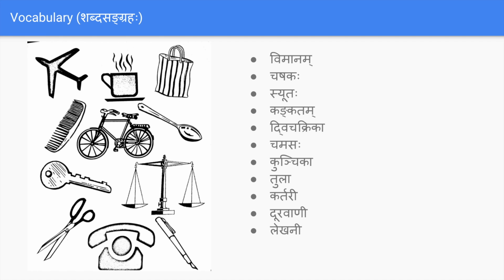If you observe these words, the words which end with m are all neuter, and the words which end with visarga or aha are all masculine.